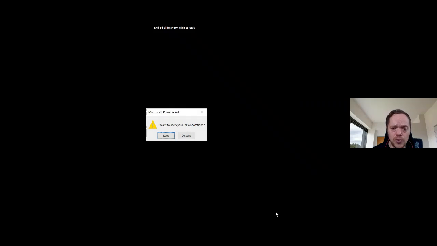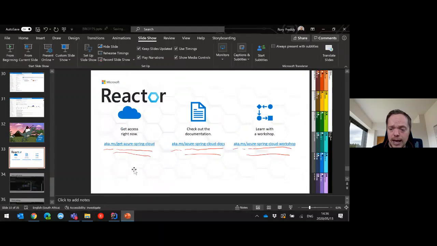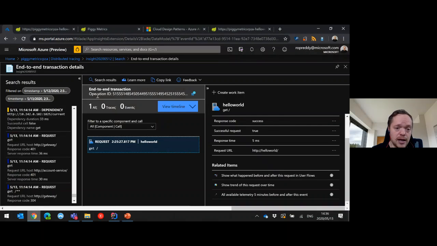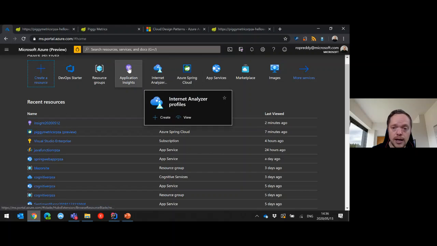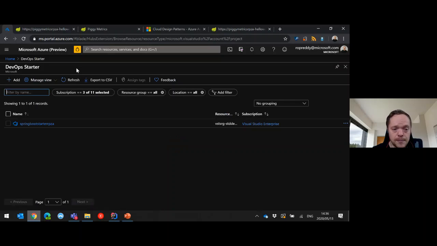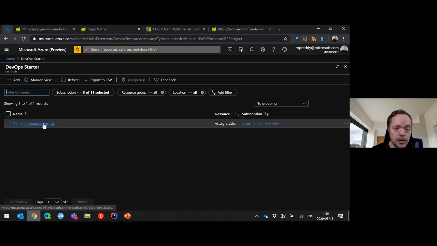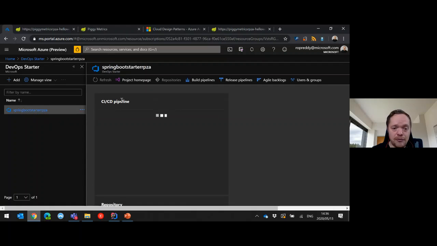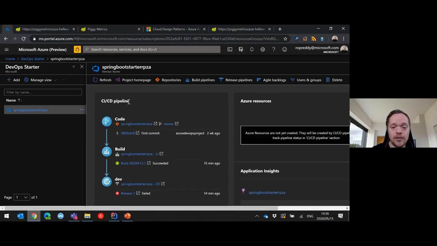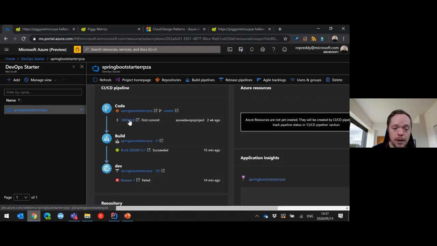So let's go back to our little Azure demo. We're going to go into DevOps now. So the DevOps demo, and you'll see here that I've got my DevOps project that should have been created. So let's go back here, and I want to go DevOps starter. I've got my Spring Boot starter here. And I get my full CI/CD pipeline, which I can actually plug into the Maven of that. And I've got my builds.